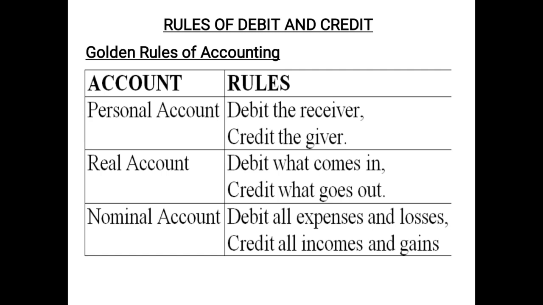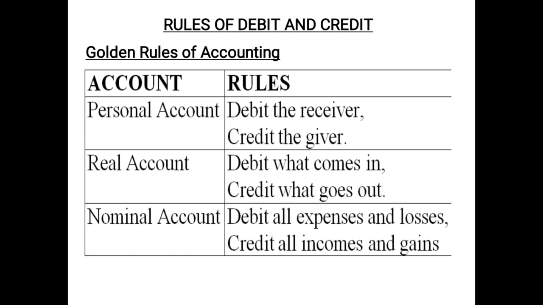For real account, the golden rule is debit what comes in and credit what goes out. So all those assets which are a part of real account, if they are coming in the business, they will be debited. If they are going out of the business, they will be credited. For example, machinery is an asset, as we have already discussed. If the business purchases a machinery, that means machinery is coming in the business, and being a real account, machinery will be debited. If the same machinery is sold second hand by the business, it is going out, and being a real account, it will be credited.